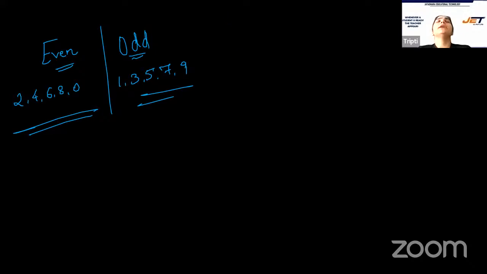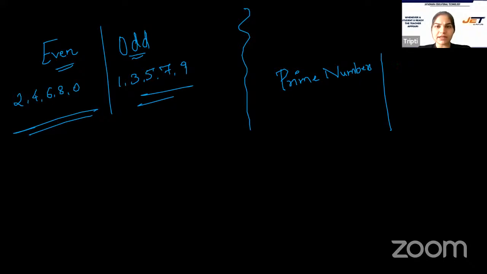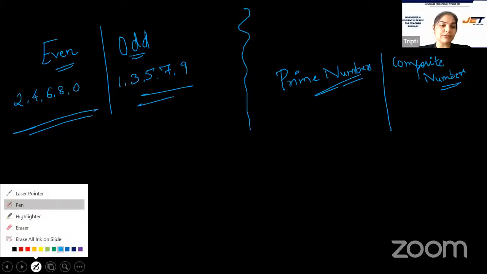All right. Now, the other thing which we did today is prime numbers. The other one is composite numbers. Now, what are prime numbers and what are composite numbers? Prime numbers have exactly 2 factors.